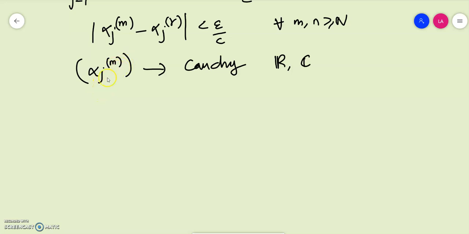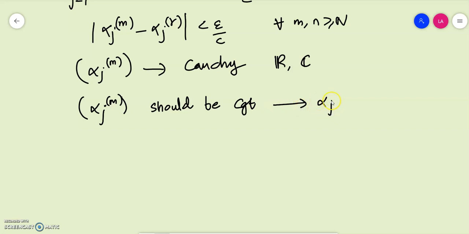So we have established that this alpha j of scalars is a Cauchy sequence in R or C. Since R and C are complete spaces, on a complete space, every Cauchy sequence is convergent. On a complete space, a sequence is Cauchy if and only if it is convergent. So alpha jm is Cauchy means that alpha jm should be convergent. So it should converge to some number.